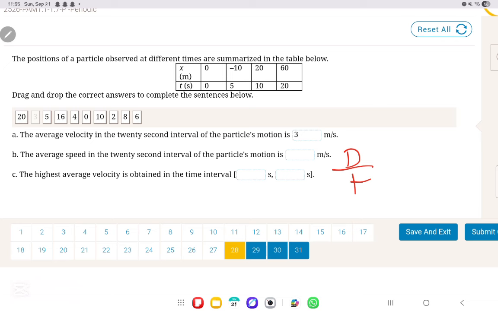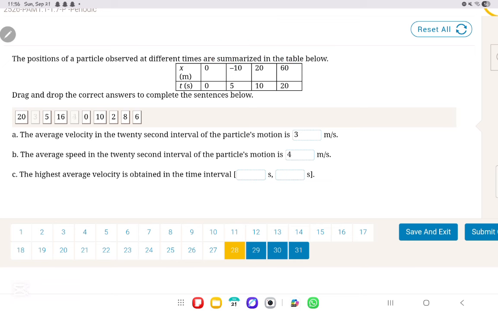He travels first of all from 0 to minus 10. That is how much? That's 10 meters. And then he travels from minus 10 to 20, that's 30 meters. And then he travels from 20 to 60, that is 40 meters. So 10 plus 30 plus 40, which is in total 80 meters, over the total time, which is 20. So that's 4 meters per second.